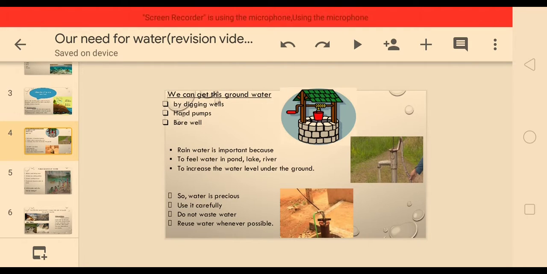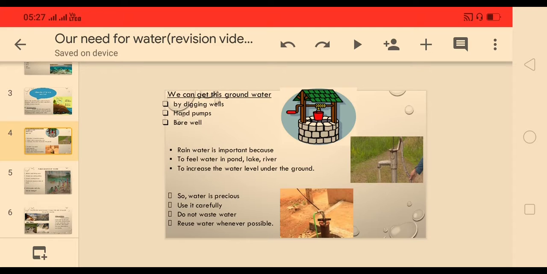Because rain is the main source of water. When it rains, only then can rivers, lakes, ponds and sea fill with water. And only when it rains does water seep into the ground, which means the level of water will increase under the ground.